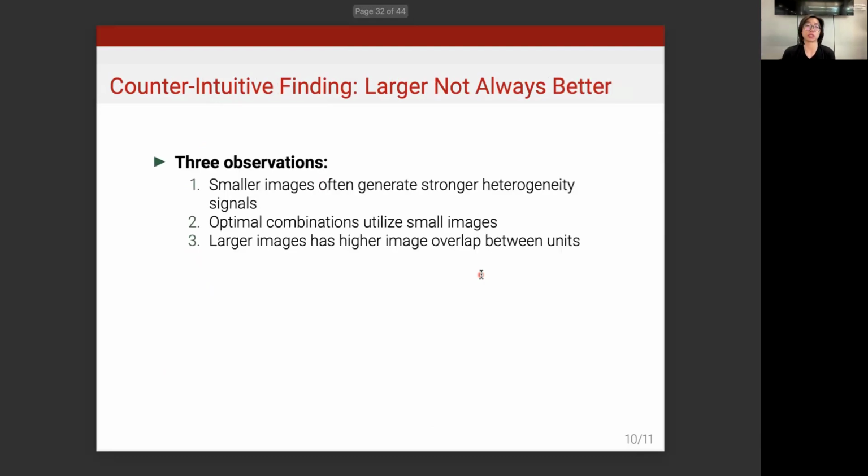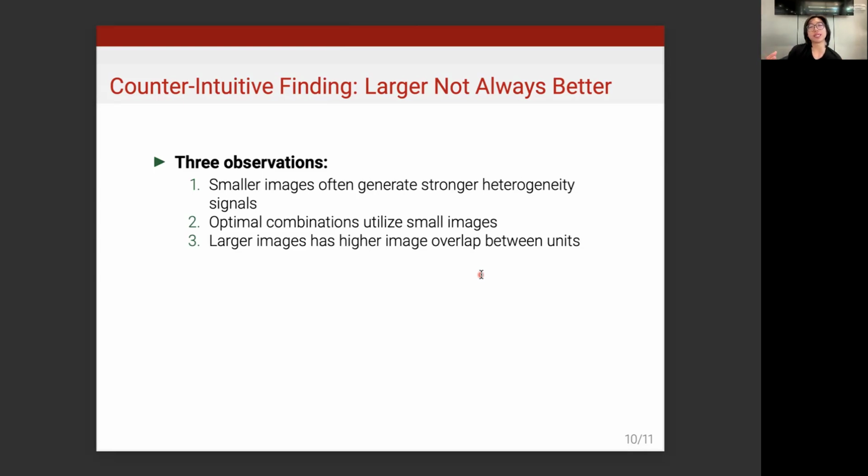We have two observations. First, smaller scale images often generate stronger heterogeneity signals, as in the Uganda case that we saw just then. And our optimal combination utilizes both small images and medium to large size images to capture the signal from both. This shows that large scale images fail to capture certain fine-grained heterogeneity information that's present in small scale images.